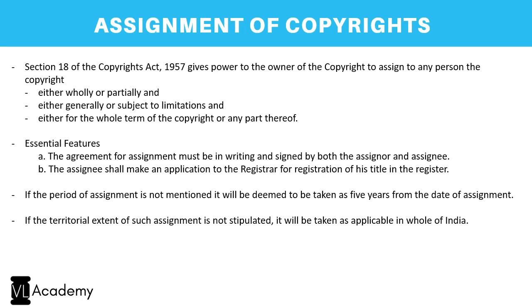Now finally, the copyrights. The best example of a copyright is a movie, a book. In books, the author has got the copyrights. In movies, the director or the producer, as the case may be, will have the copyrights. It's any kind of artistic work where a copyright shall be granted. So here, Section 18 of the Copyright Act gives the right to the owner to assign the copyright, and such copyright can be assigned either wholly or partially, generally or subject to limitations, or for the whole term or any part thereof.